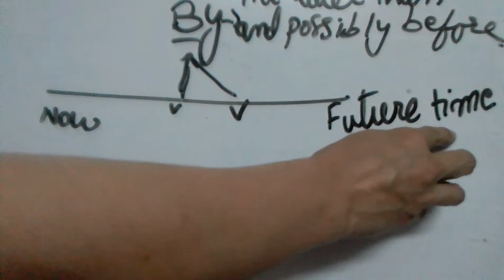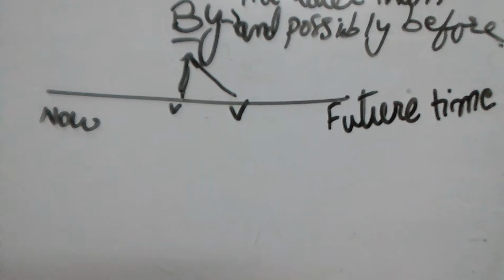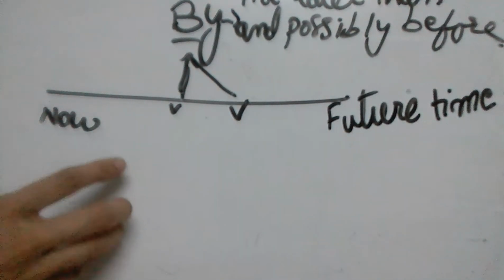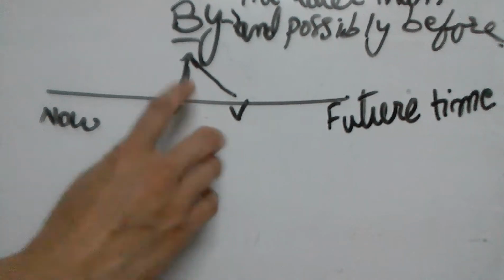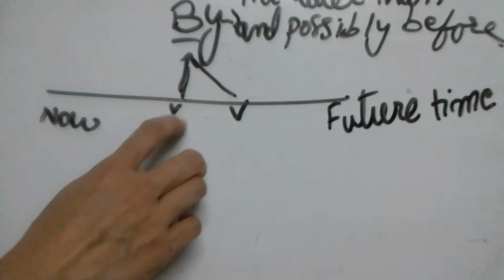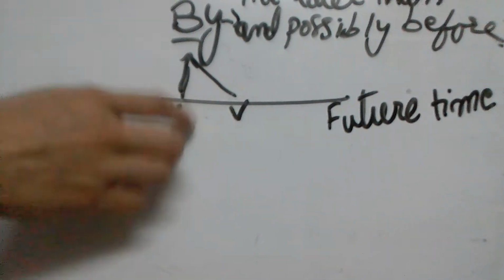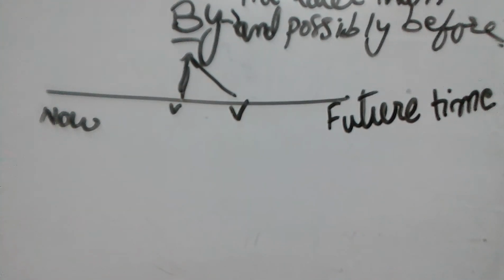Here it is written future time. So now is present and future time here I have written. So between this time, not now, not more later, but possibly before. It has the same sense of till.